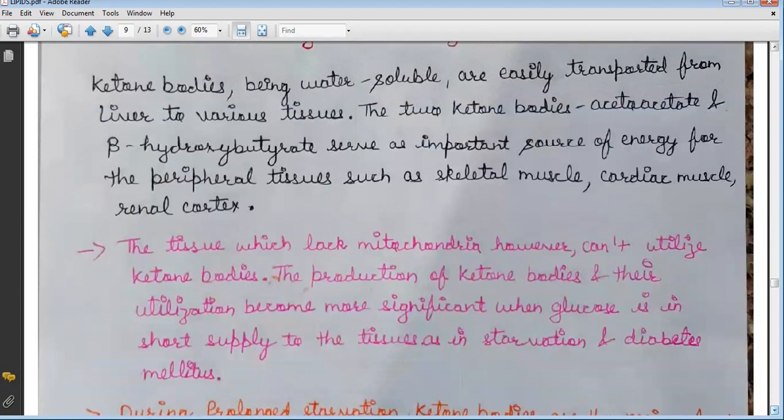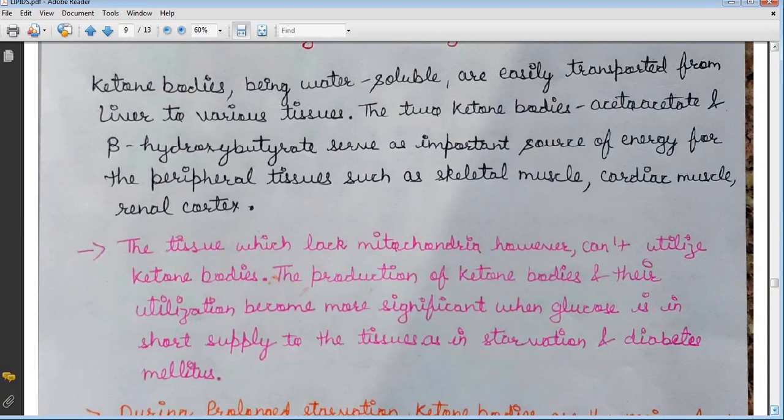The two ketone bodies, acetoacetate and beta hydroxybutyrate, serve as an important source of energy for the peripheral tissues such as skeletal muscle, cardiac muscle, and renal cortex. The tissues which lack mitochondria, however, can't utilize ketone bodies.